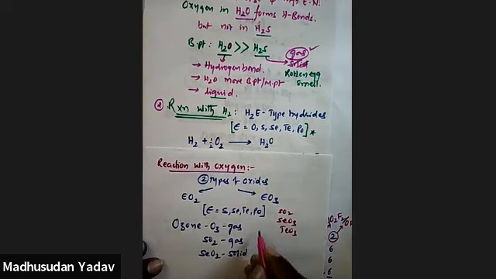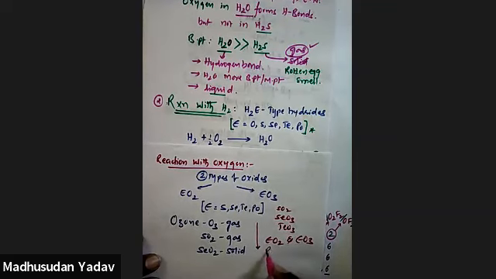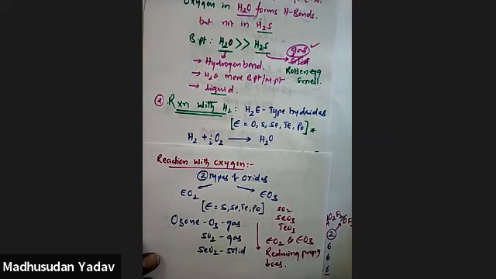So, from top to bottom, whether you take dioxides or trioxides, their reducing property decreases.